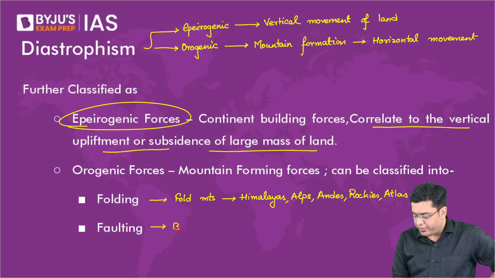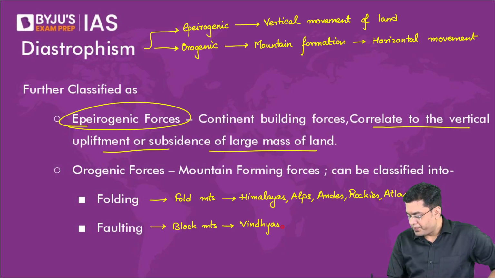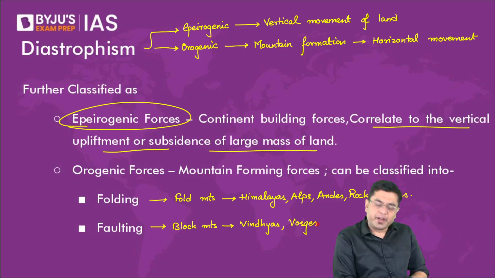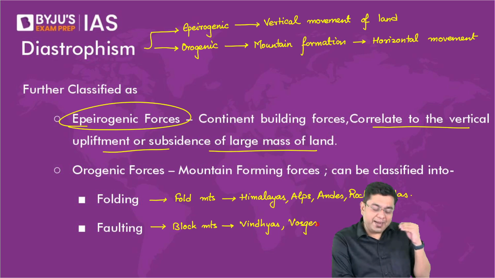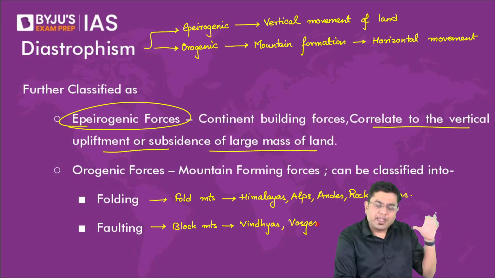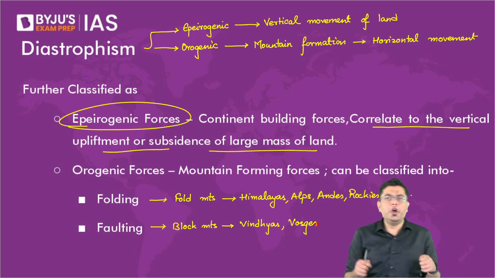Block mountains. Examples: Vindhyas, Vosges, and even Drakensberg in the region of South Africa. That is also an example of an escarpment overall. Now, this is how folding and faulting can lead to the formation of a mountain, and how epeirogenic forces can lead to the rise of a landmass, or the fall or subsidence of a landmass as well. So that is what is included in the portion of endogenic forces.